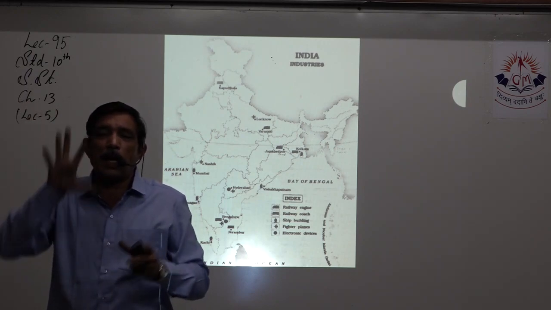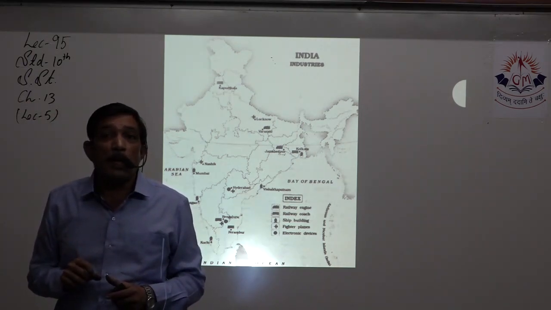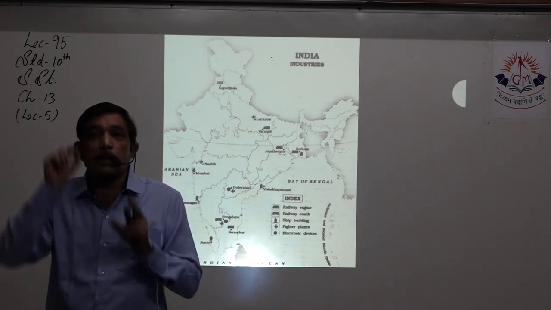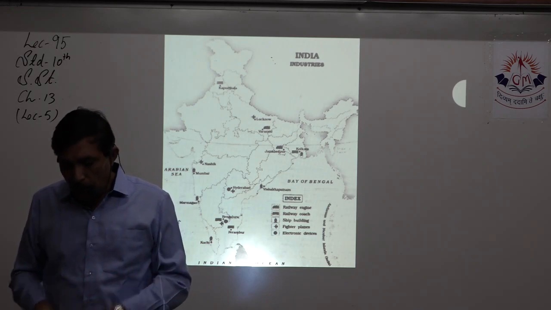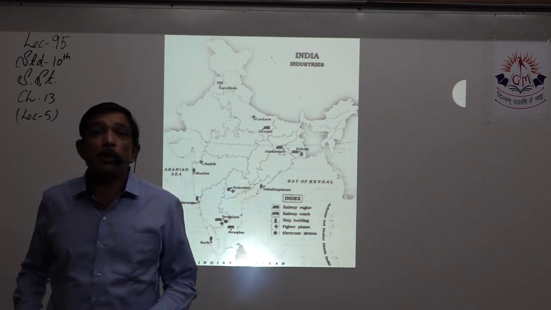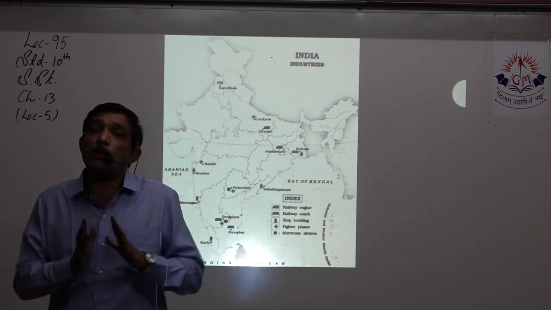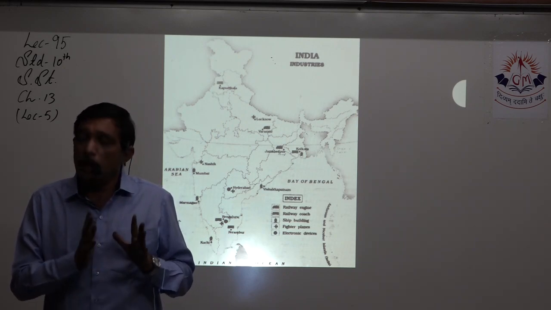If I'm talking about railway industry, then engine and passenger coaches, both of them will go in one map, so that I have that map ready in my mind, and I just have to close my eyes, visualize it. Okay, here it is, right? So in that way, imaging the map in your mind helps a lot, and for that you will have to make individual maps for individual industries.